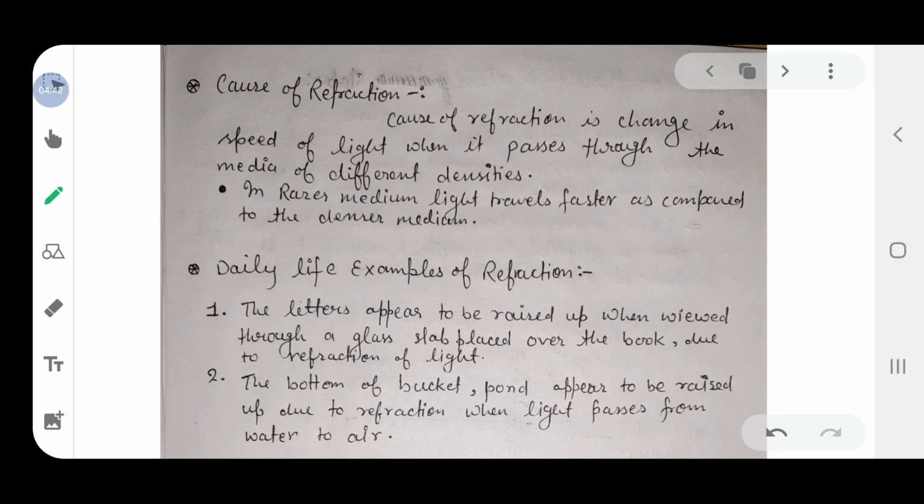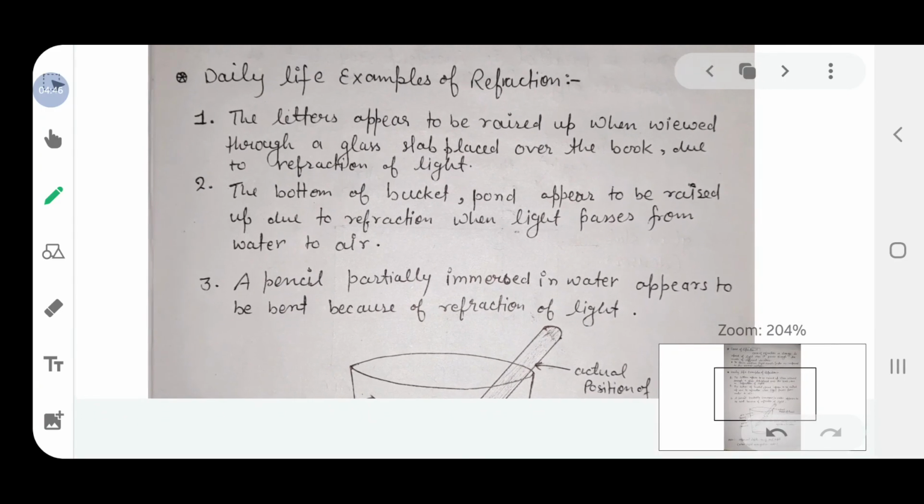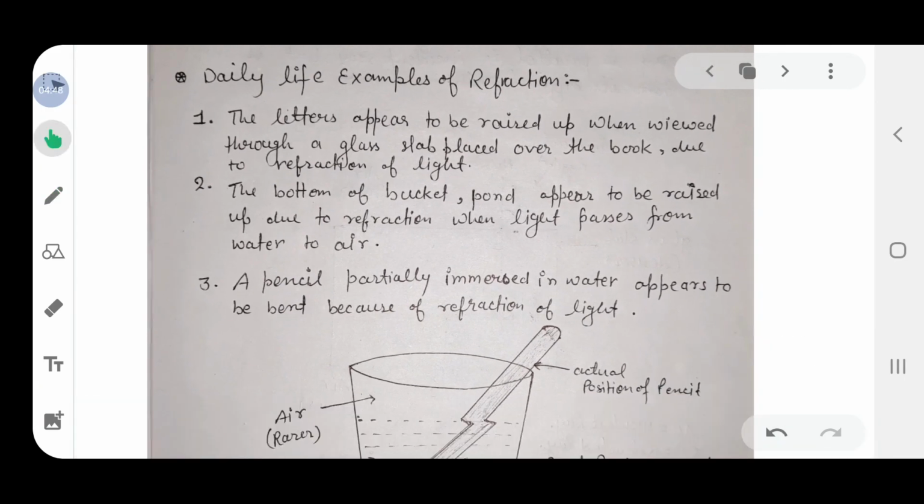So now the examples of refraction in our daily life. Here are so many examples of refraction in our daily life. First is the letters appear to be raised up when viewed through a glass slab.